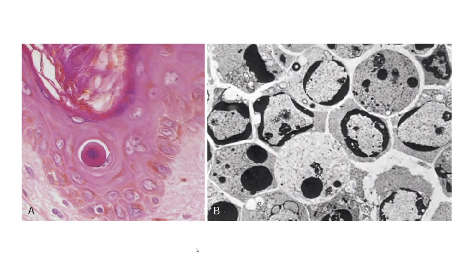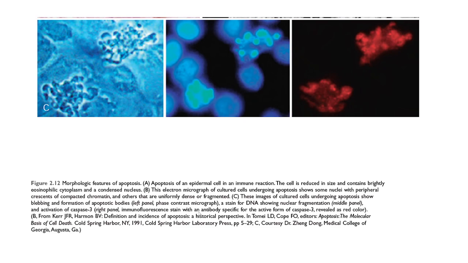Next, I shall be talking about another image, that is IHC, immunohistochemistry. Over here on my left hand side, on the first panel, I can see blebbing. Blebbing is a small change in the surface. It is the first reversible early sign. We can appreciate blebbing over here. In the middle panel, I can see a phase contrast micrograph, and I can show the DNA fragmentation over here. The DNA gets fragmented.